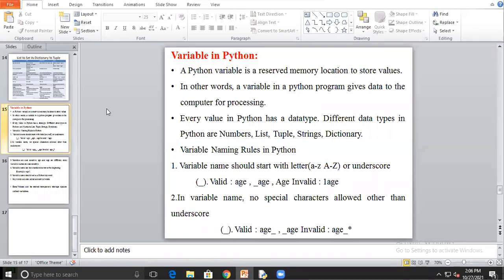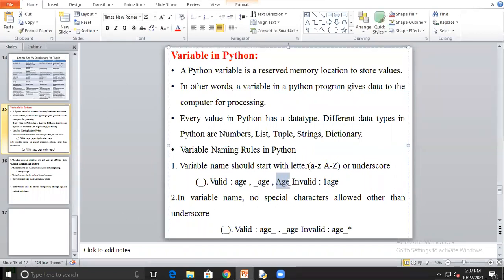So every value in Python has a data type. So obviously at the declaration of variable we are using some data type. The data type will be a string, integer, character, any. We are using number, list, tuple, string, dictionary, set, from that we are using any data type to declare any variable. So for declaration of variable, we have some rules like variable name should start with the letter A to Z or capital A to Z or underscore. Means what? You have to see here the example.